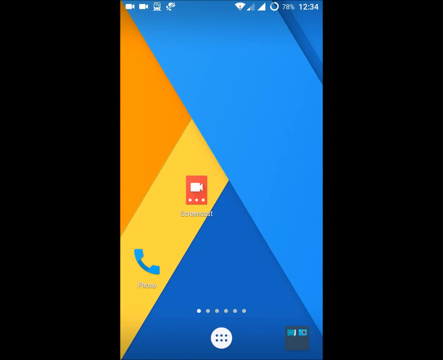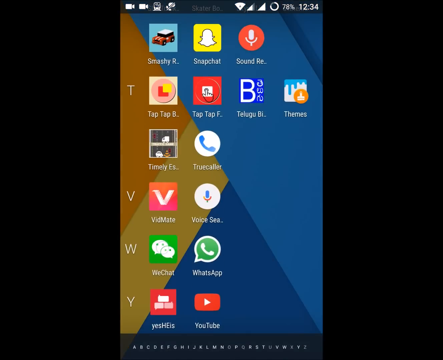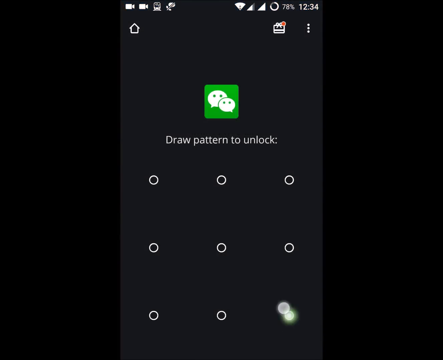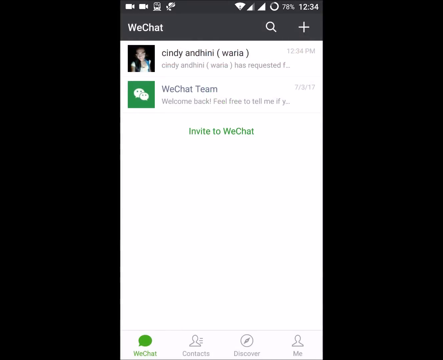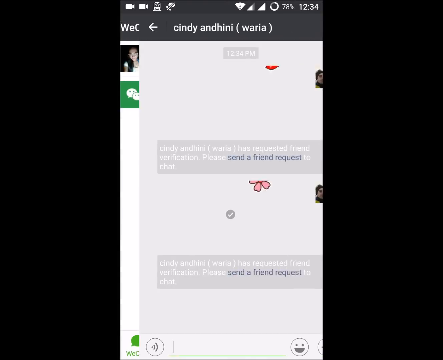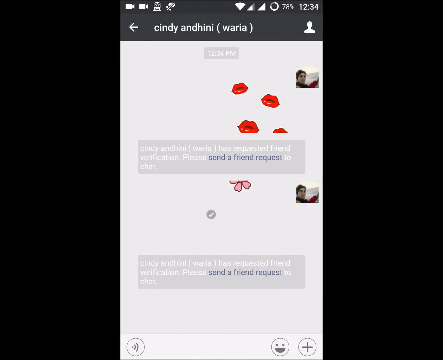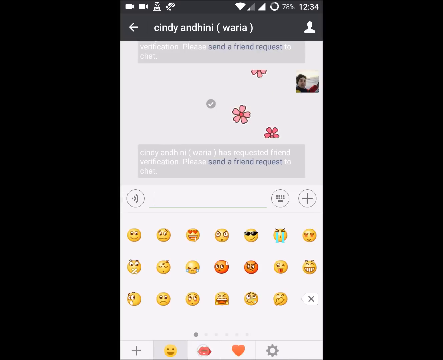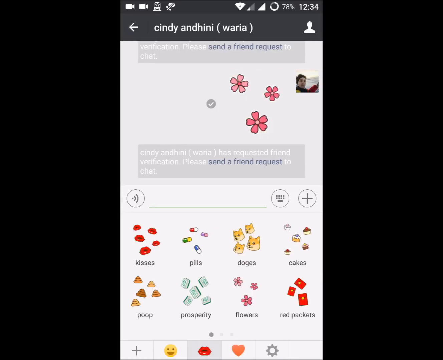Today I'll show you WeChat emoji rain in the WeChat application. Just open the WeChat. So, first of all, this is how I can send the emoji rain.